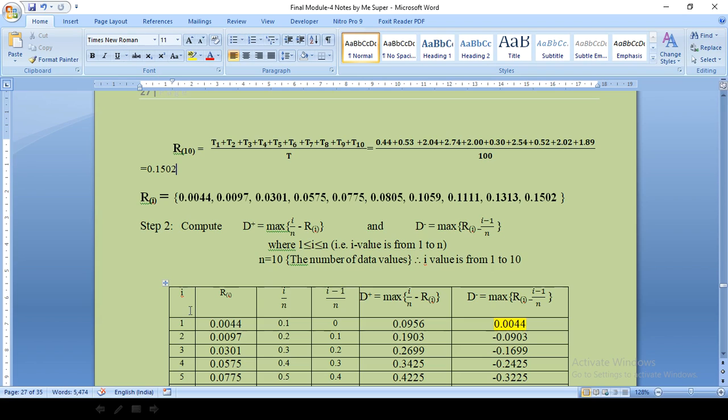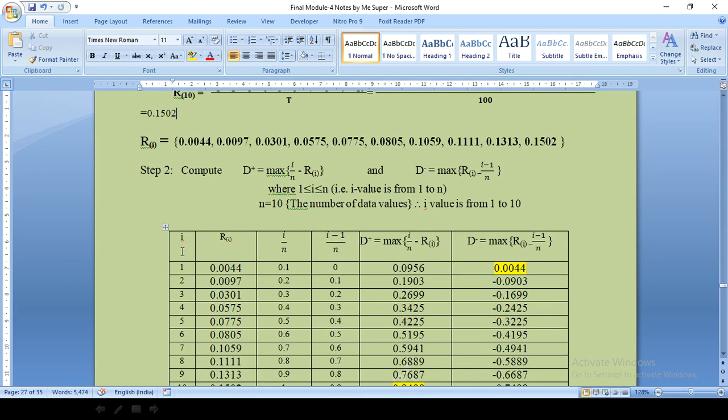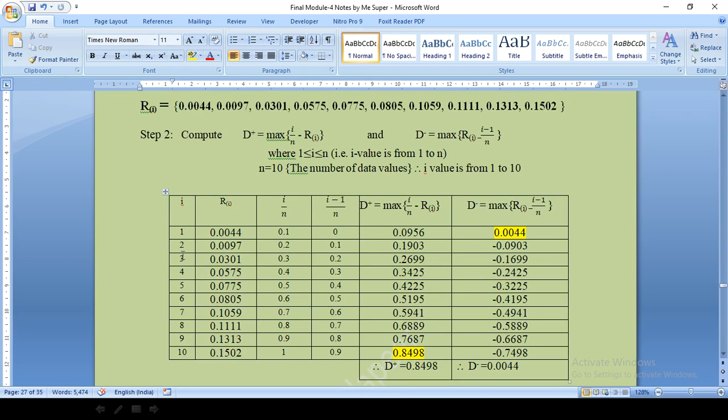Now step 2 is we need to calculate D plus and D minus. What is D plus? Maximum out of i by n minus Ri. So we know i ranges from 1 to n and n is the total number of data. Total number of data we have is 10. So therefore i ranges from 1 to 10. Ri we already calculated: R1 is this, R2 is this, R3 is this, up to R10. I am just writing that.